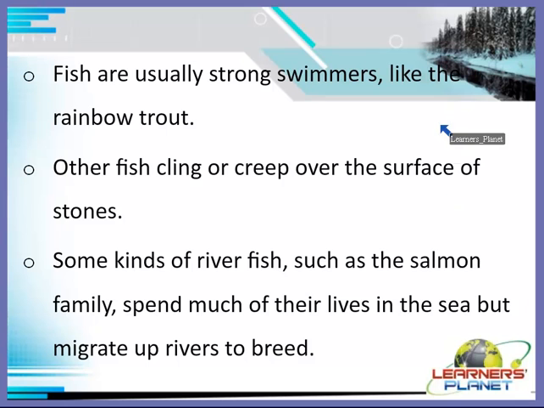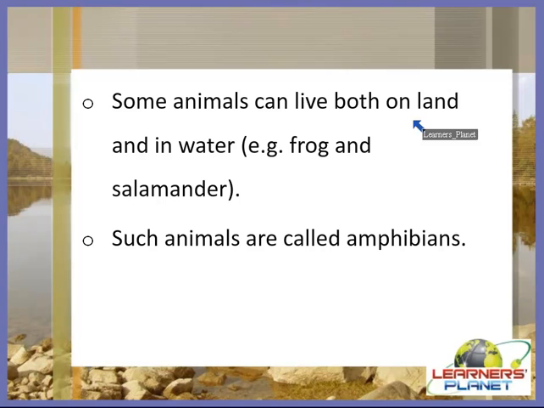So these were the animals which we discussed, animals living purely in water. But there are some other interesting examples also. Let's have a look at it. Yes, some animals can live both on land and in water, for example frog and salamander. Such animals are called amphibians, right? They have the adaptation that they can live both on land and in water, right?